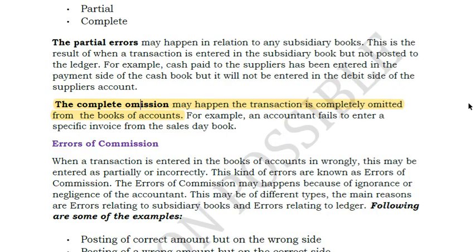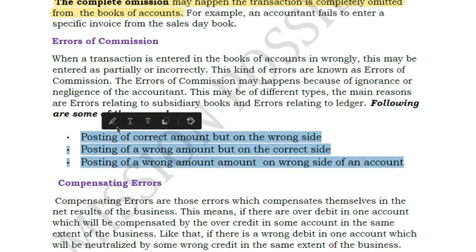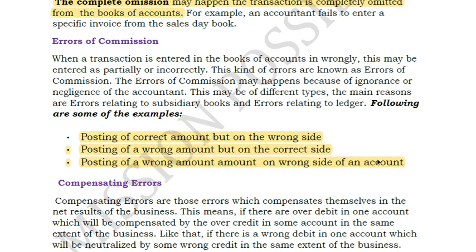Next comes errors of commission. When a transaction is entered in the books of accounts wrongly, it may be entered partially or incorrectly. These are known as errors of commission. This generally happens mainly relating to the following three things: posting of the correct amount but on the wrong side, posting of a wrong amount but on the correct side, posting a wrong amount on the wrong side. All these three are called commission errors, because here there is no partial omission.